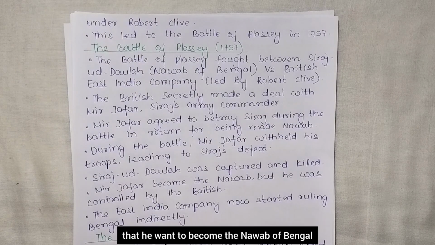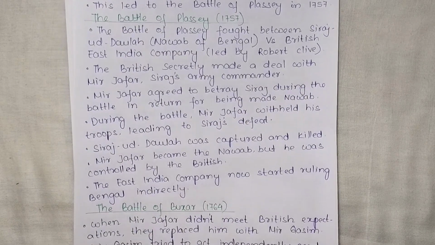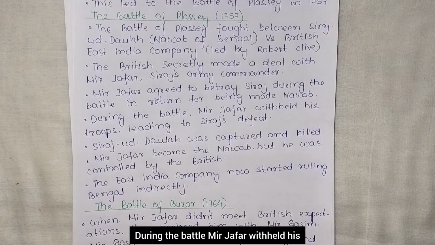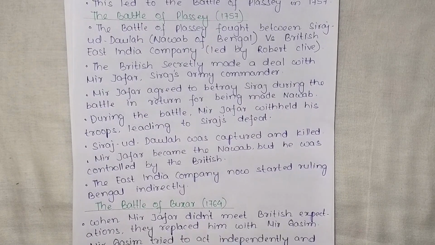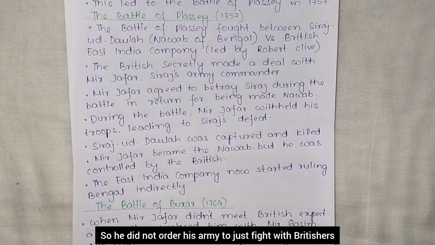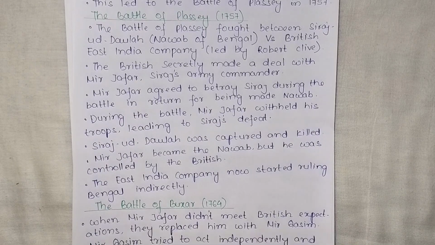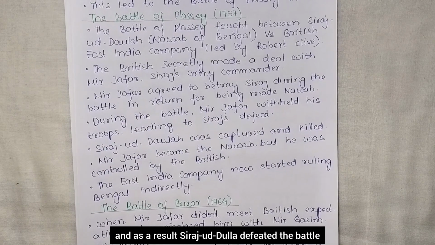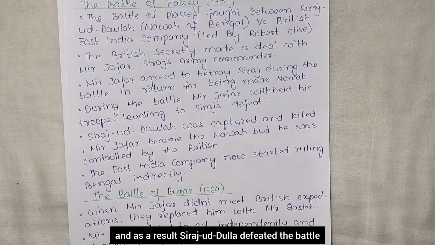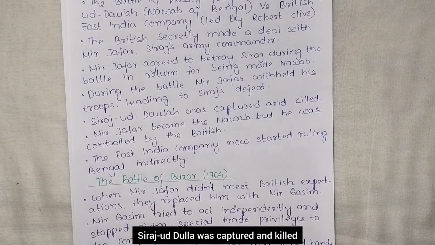Instead, he wanted to become the Nawab of Bengal. During the battle, Mir Jafar withheld his troops, leading to Siraj's defeat. So he did not order his army to fight the Britishers, and as a result, Siraj-ud-Daulah lost the battle. Siraj-ud-Daulah was captured and killed. Mir Jafar became the Nawab, but he was controlled by the British.